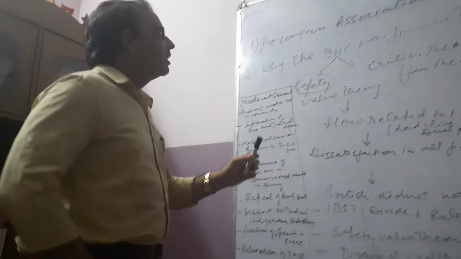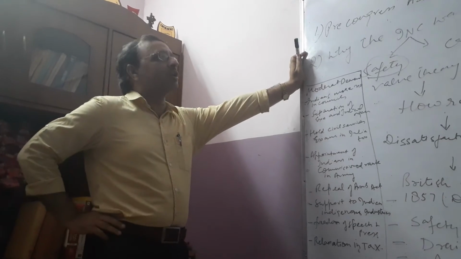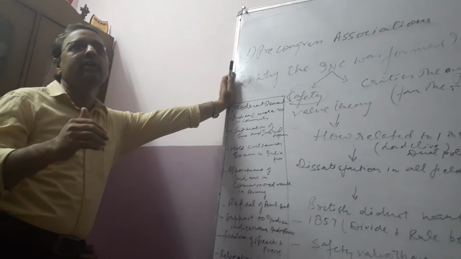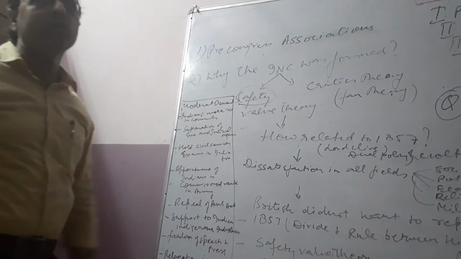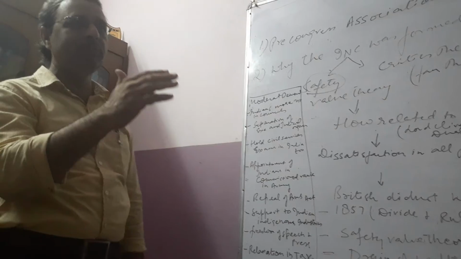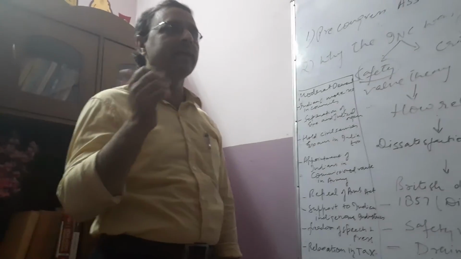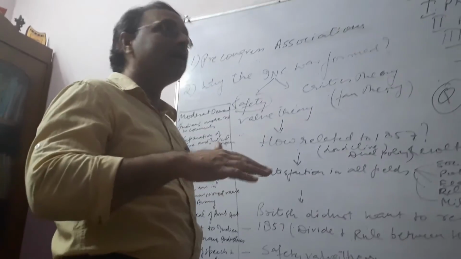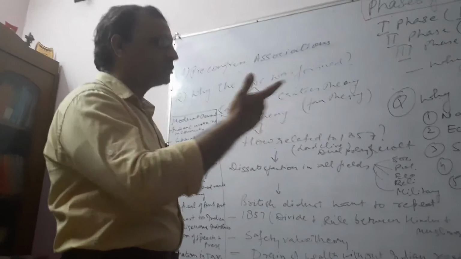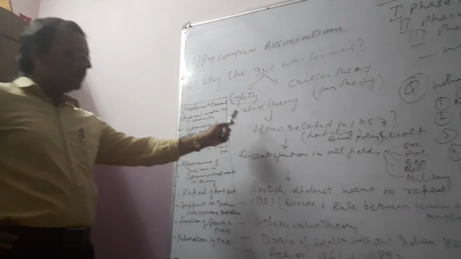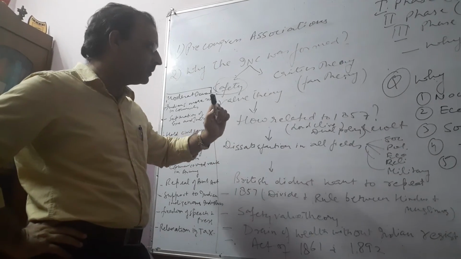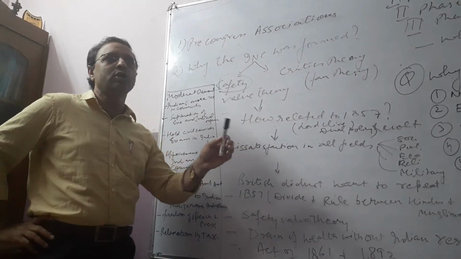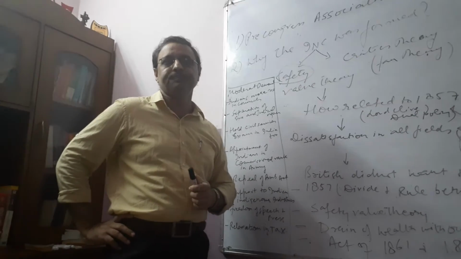In the first phase, we discussed the different pre-Congress associations, which ultimately culminated in the Indian National Congress. Why was the Indian National Congress formed? Because of the safety valve theory. That theory was given by the British, but there was something behind the curtain. The people understood it, but in the later stages that was responsible for the rise of the extremist phase. I also told you how 1857 related to the safety valve theory, and this safety valve theory was the dual game of the British.